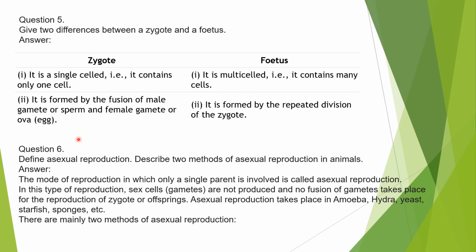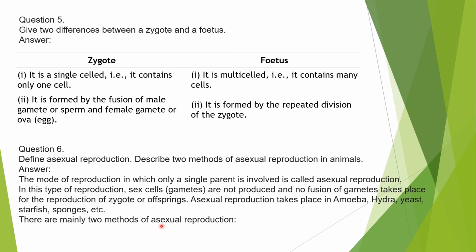Now, question number 6: we have to define asexual reproduction, and we have to define two methods. So, what is asexual reproduction? The mode of reproduction in which a single parent is involved is known as asexual reproduction. In this type of reproduction, gametes are not produced and no fusion of gametes takes place for the formation of the zygote or the offspring. Examples are amoeba, hydra, yeast, starfish.